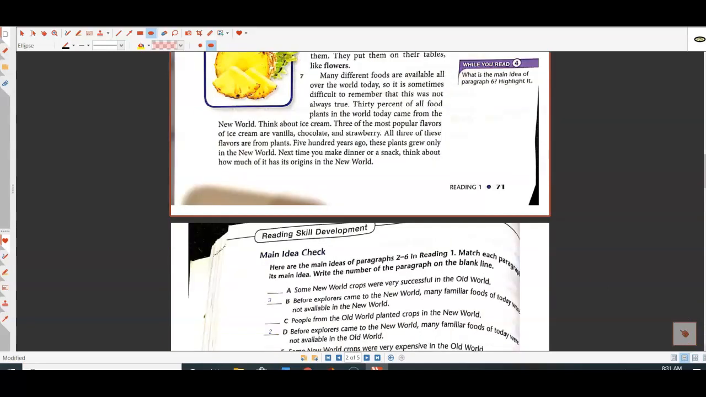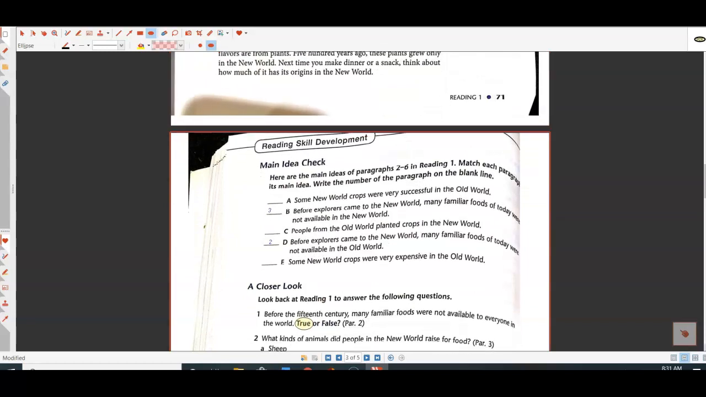Okay? So here we can see which one we think the main idea is. So let's talk a little bit about what we think the main idea is. So letter A, some New World crops were very successful in the Old World. This is not the main idea of paragraph 4, because paragraph 4 is about the Old World crops that were growing in the New World.